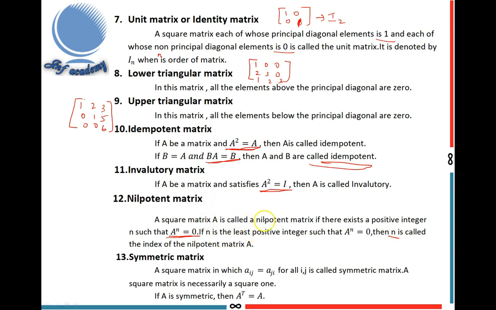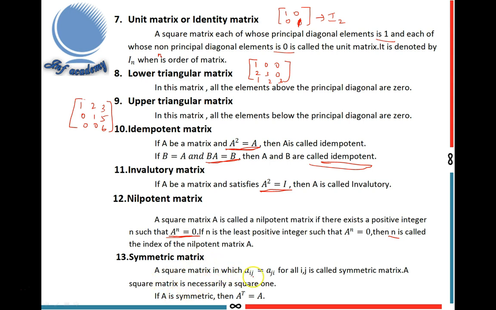A square matrix A is called a nilpotent matrix if there exists a positive integer n such that A power n equal to 0, and n is the index of the nilpotent matrix when n is the least positive integer.